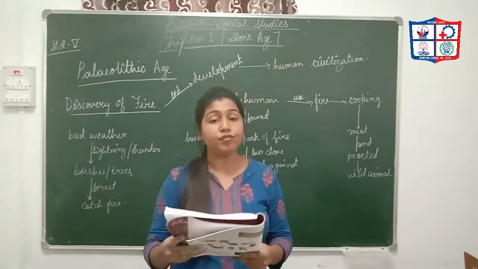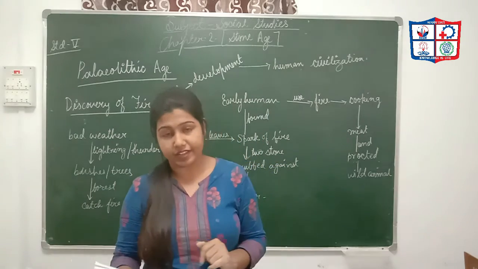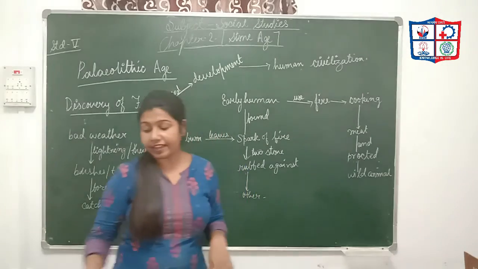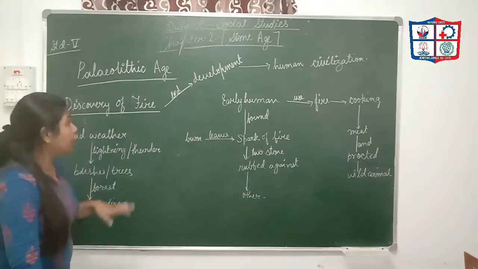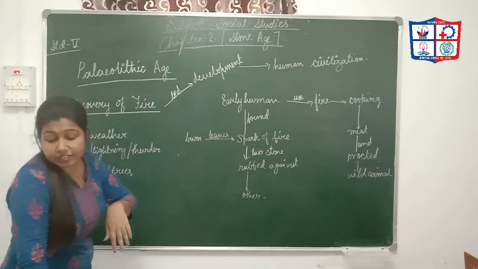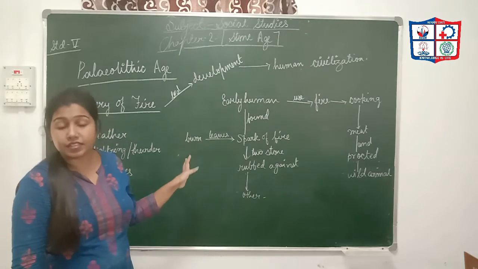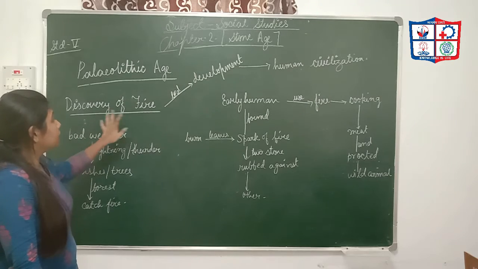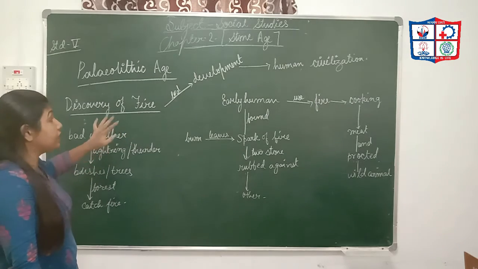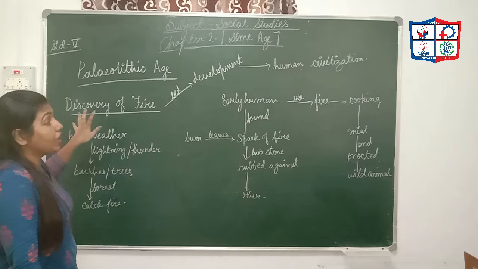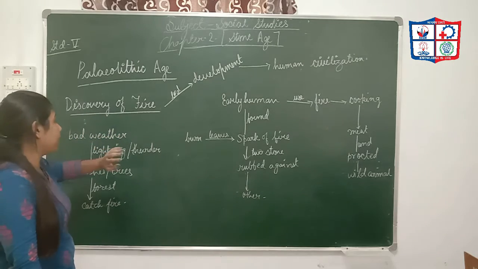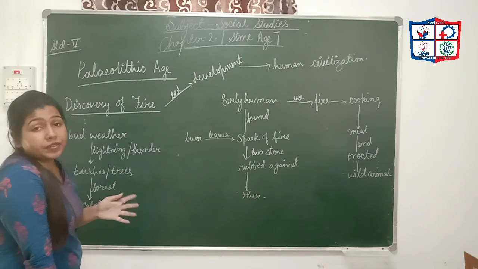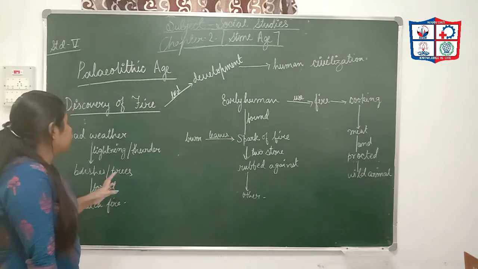This is the discovery of fire. During this Paleolithic age, the early human beings discovered fire.